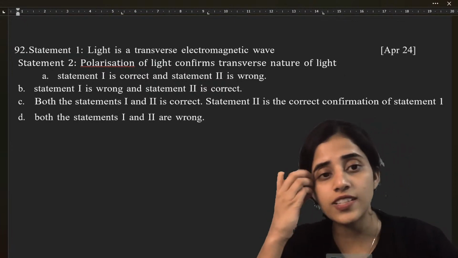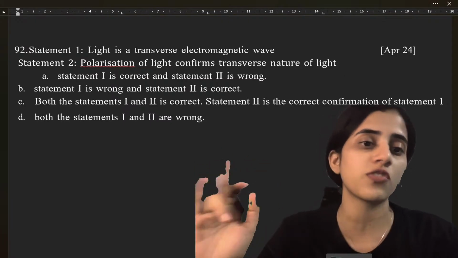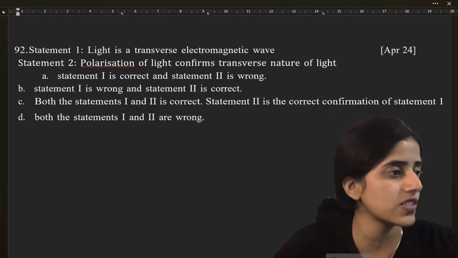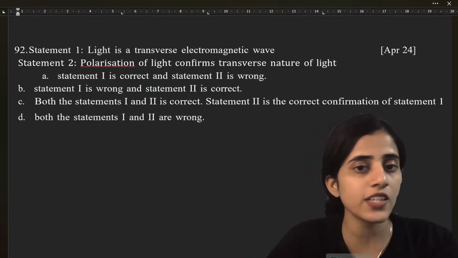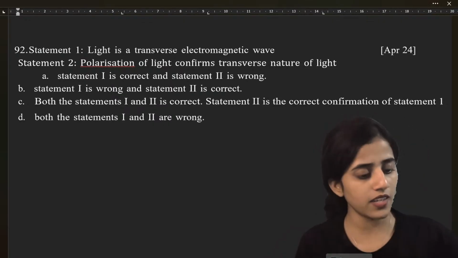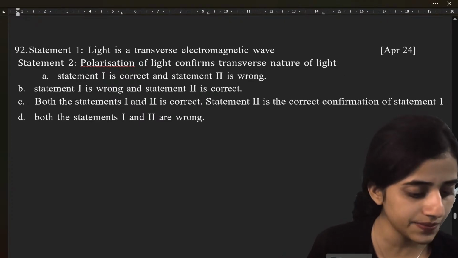Light is a transverse electromagnetic wave. Polarization of light confirms transverse nature of light. What is this? Is option A correct? Is light a transverse wave? Yes, of course, it is a transverse wave. Polarization of light, does that confirm transverse nature of light? Yes, it does. So what is the answer?